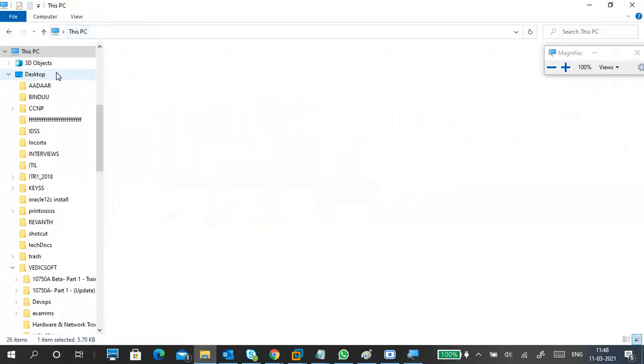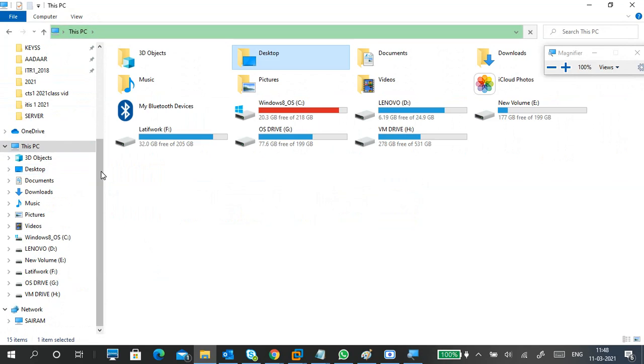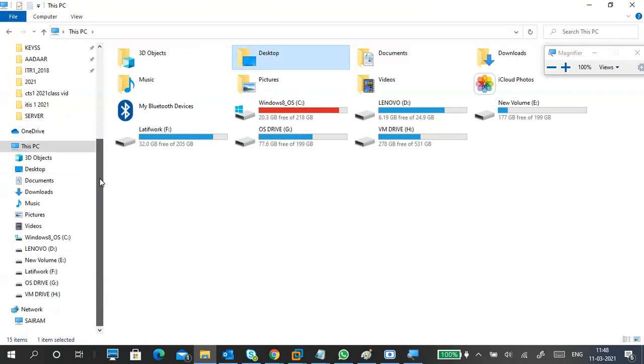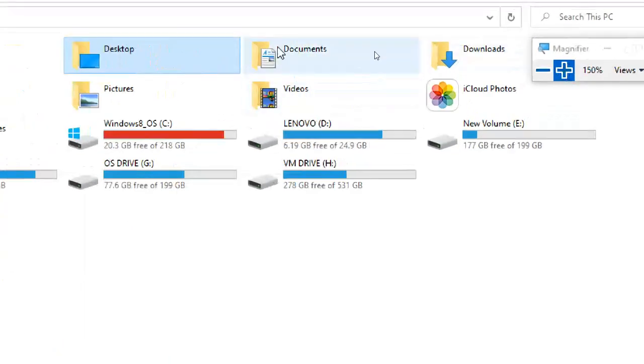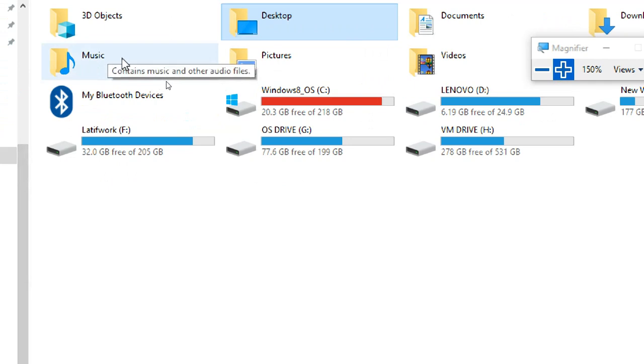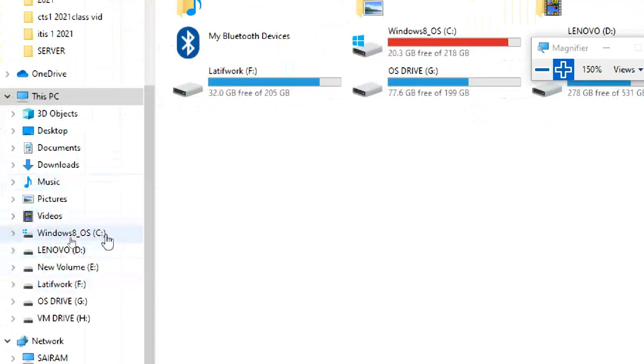This is my PC. Don't go with the quick access. Here you can see This PC, C drive. Can you see what we can see? Desktop, documents, downloads, music, pictures, videos. This is the profile data of a user. You can see it at the top also. Generally these are a profile.